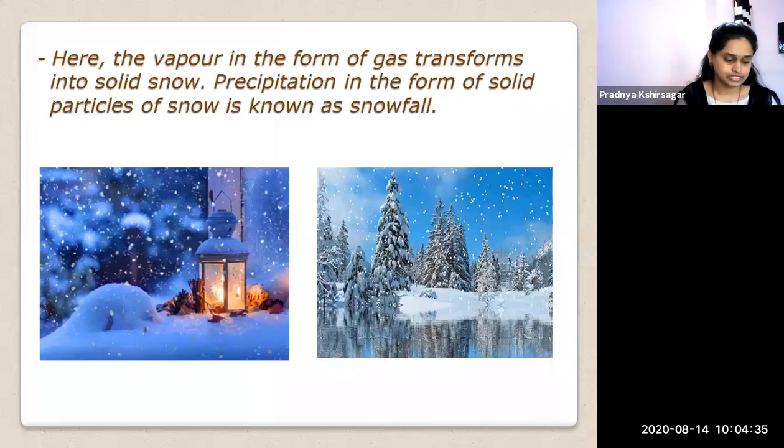Next, you can see two images of a snowfall.